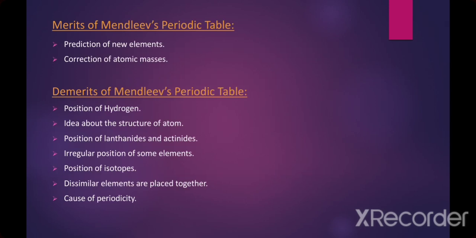Merits of Mendeleev's periodic table. First is the prediction of new elements. Mendeleev left some vacant places for those elements which were yet to be discovered. Later on, when these elements were discovered, they were placed in those places. Number 2. Correction of atomic masses. Mendeleev was able to correct the doubtful atomic masses.